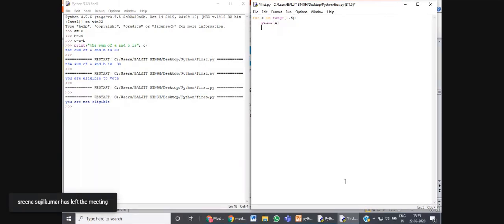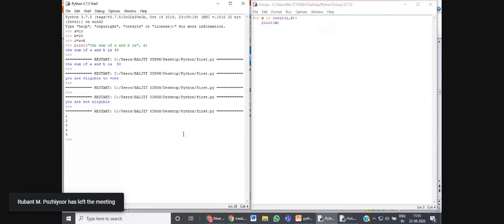So if I want to print the value of this x variable in this particular range 1 to 6, we will write this statement, and let's run this.